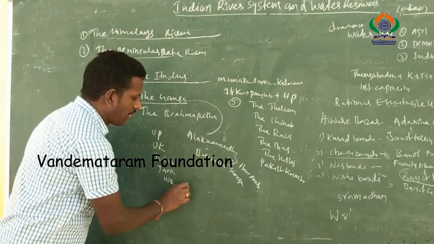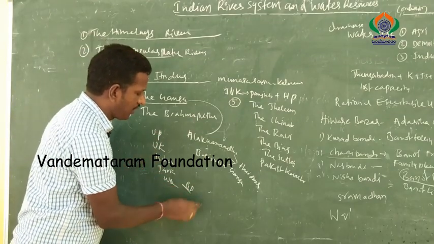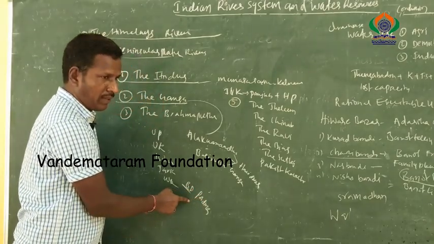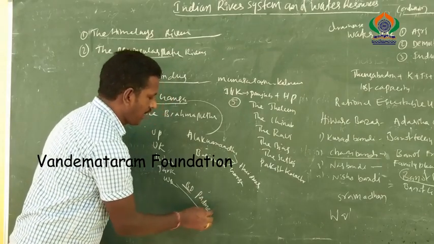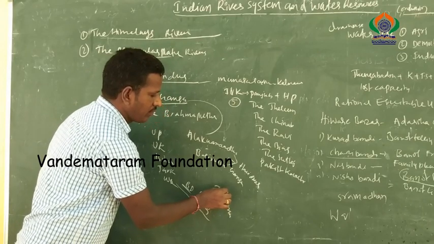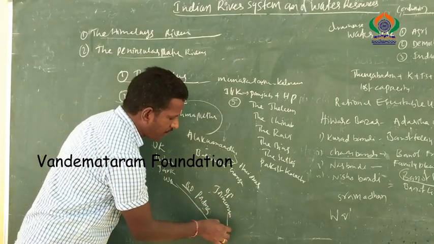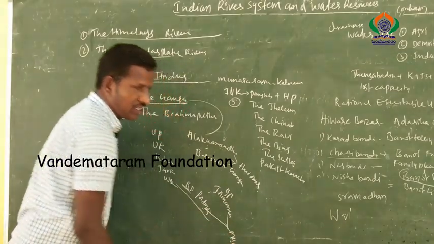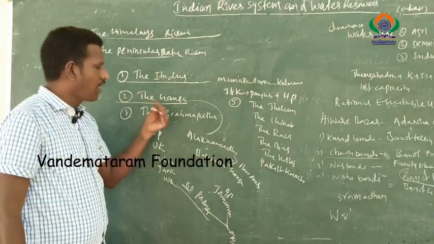Next it enters Bangladesh, where the river Ganga changes its name to Padma. Flowing to the eastern side, it meets another river, the Jamuna, earlier called Brahmaputra. Once the Padma joins the Jamuna, it takes another name, the Meghna. Meghna is the ultimate final name of river Ganga. The Meghna enters the Bay of Bengal. So the river Ganga is over.